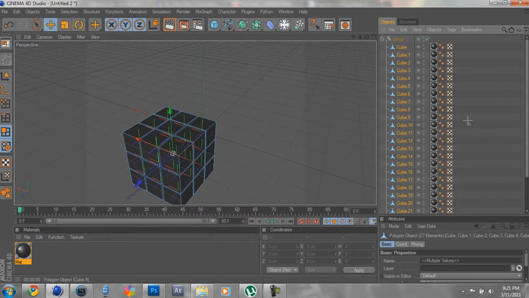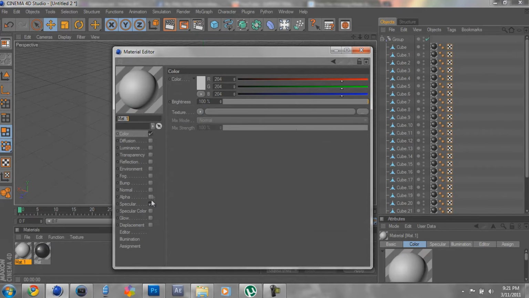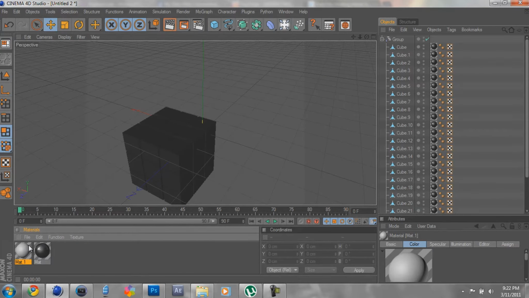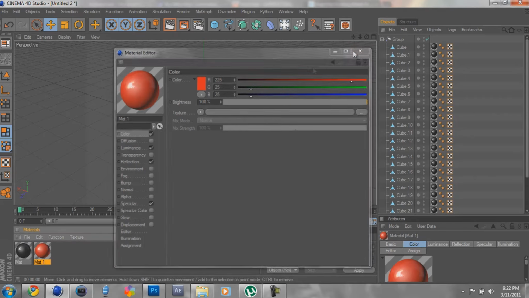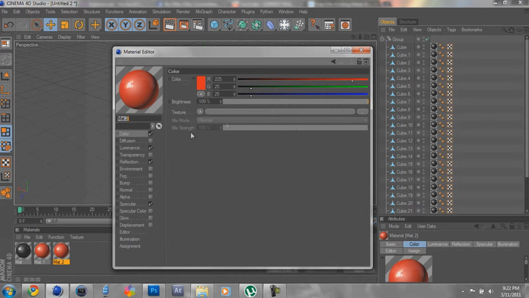But before we do this, we need to create the materials for the Rubik's Cube. Colors in a Rubik's Cube are orange, red, blue, green, yellow, and white. So, actually, hold this material, hold Control, drag it, it creates a duplicate. Now just change the color to red. So about 225. Control, make it a new one. Bring this back to 25. Change this one to about 225. That's good. Control, 25, 225. Yeah.